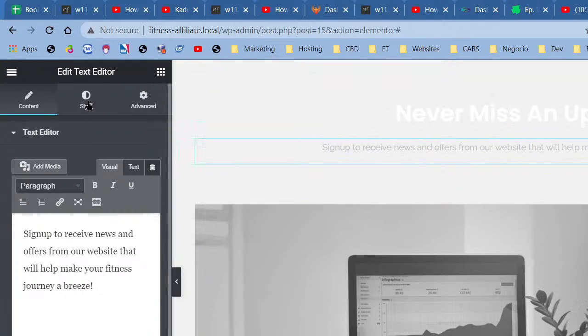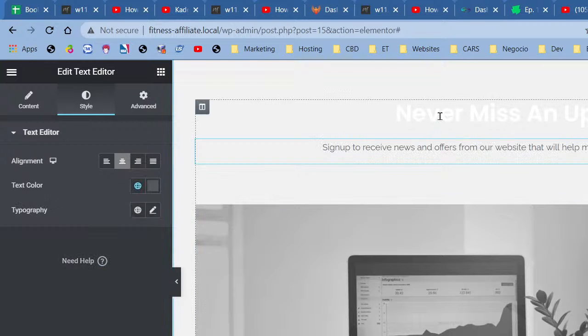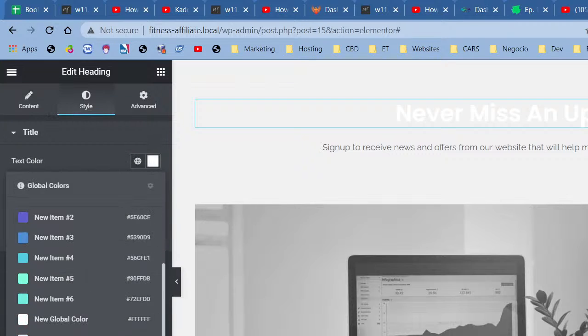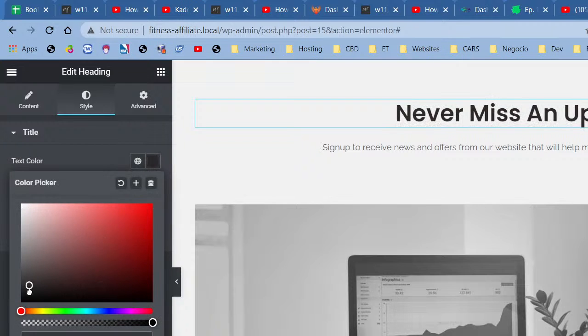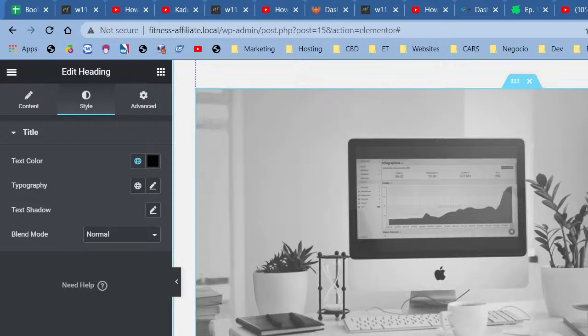So I'm going to go ahead and change the text color. I choose something darker. Now, I do need a black, and I don't have a black. You're always going to need black on your website, guys. So I go all the way down, and I add it, and I create, and that's there. All right, so we have a black right here.